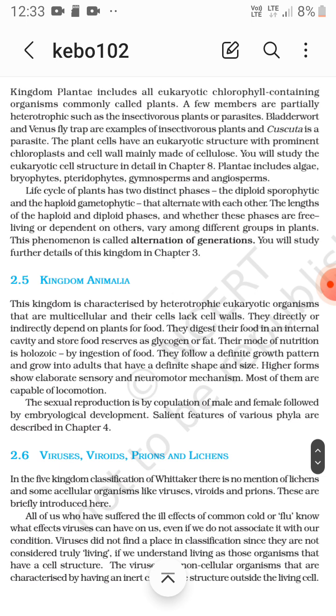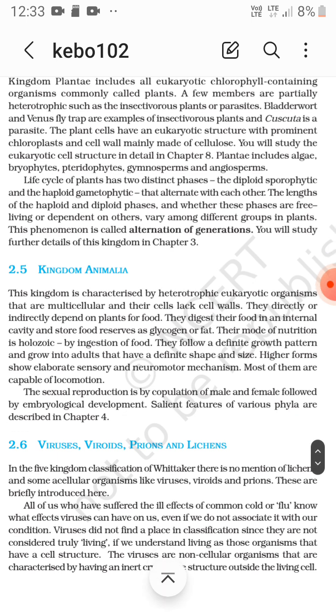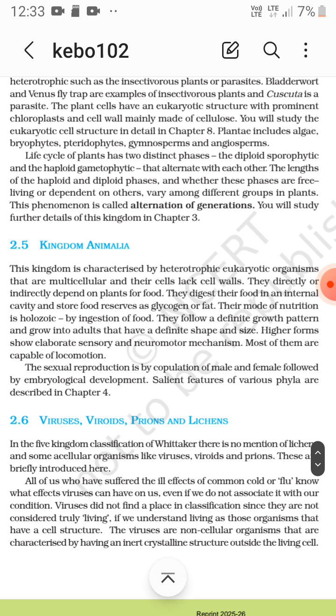Then the life cycle of plants has two distinct phases, the diploid sporophytic and haploid gametophytic, that alternate with each other, and the lengths vary. This phenomenon is called the alternation of generation.